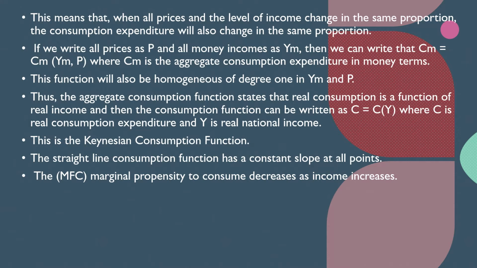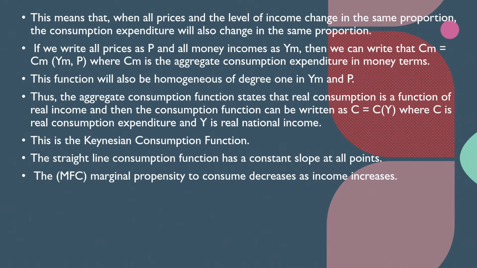If we write all the prices as P and money incomes as Ym, then we can write Cm is equal to Cm of Ym and P, where Cm is the aggregate consumption expenditure in money terms, not real terms. This function will be homogeneous of degree 1 in Ym and P. Thus, the real aggregate consumption function states that real consumption is a function of real income, and it could be written as C is equal to C of Y. That means that consumption is a function of Y, where C is the real consumption expenditure in real terms, and Y is real national income.